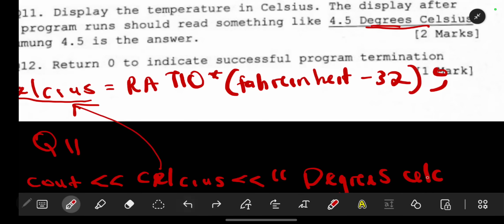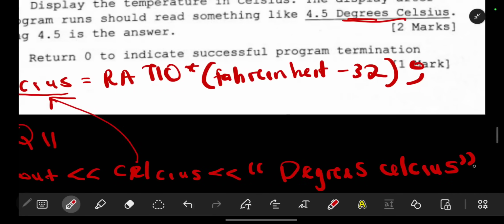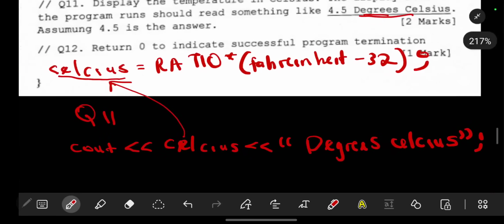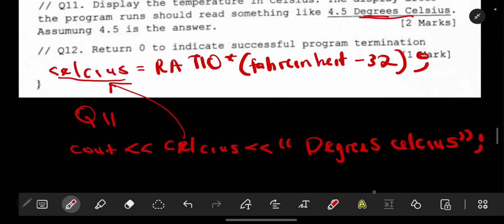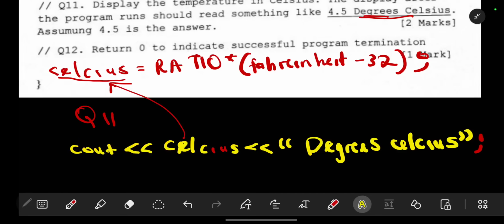So this is what we have. So we have cout like that, Celsius like that, which tells the computer the previous formula, or rather the previous thing that was used. Then here, this is what we want it to display, degrees Celsius.